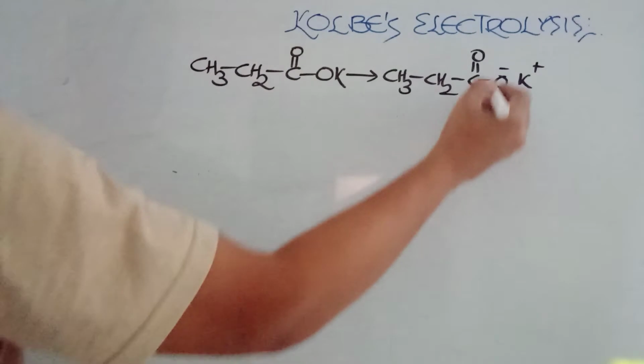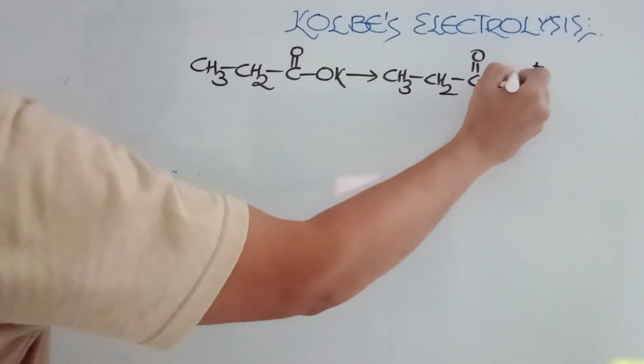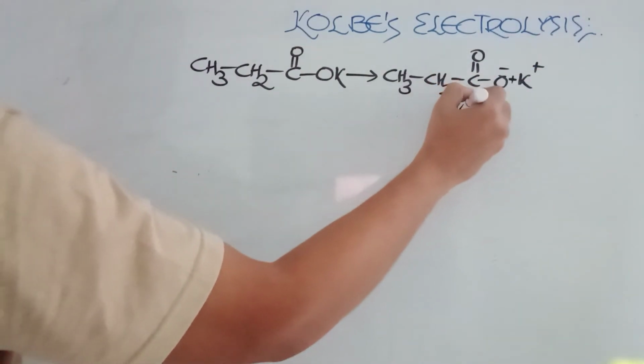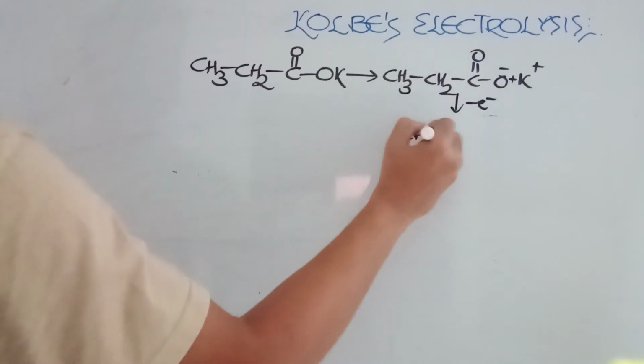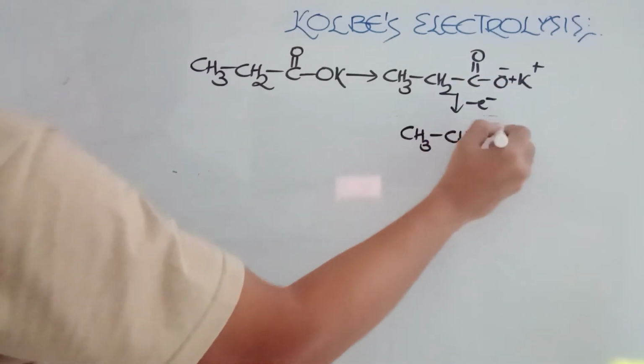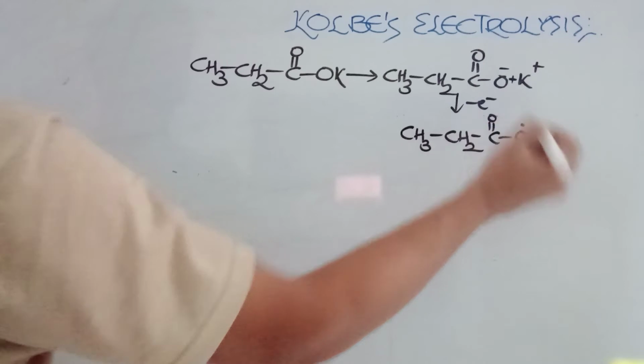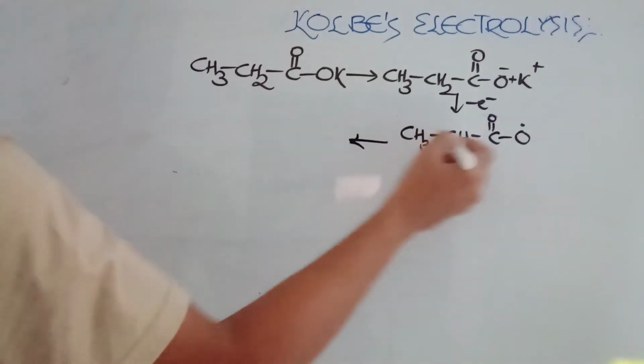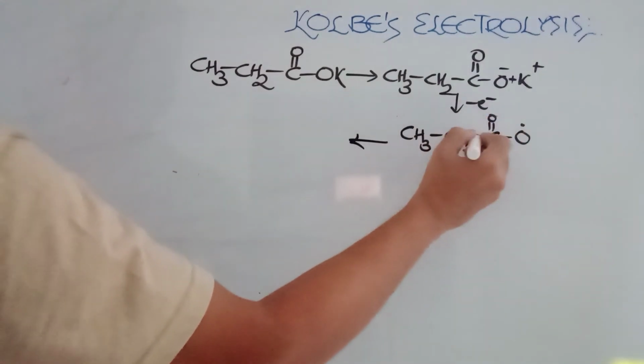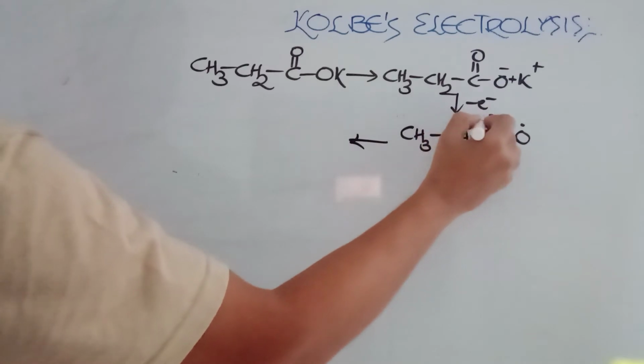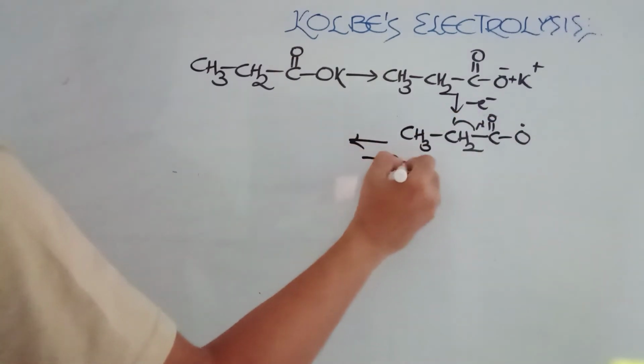This part I have separated. After losing one electron, CH3CH2C=O, a free radical type. After homolytic cleavage of this bond, minus CO2, carbon dioxide gone.